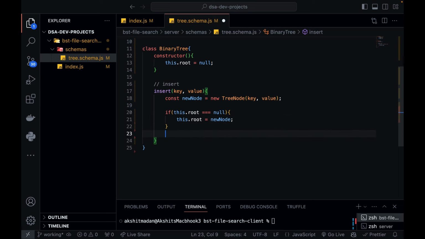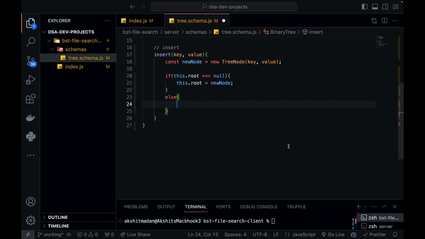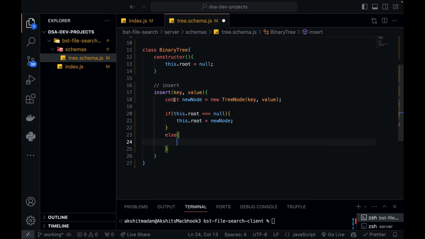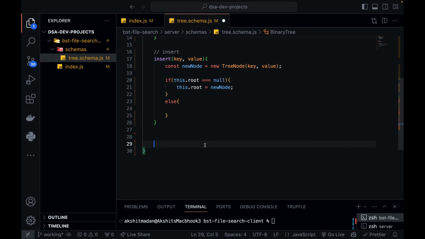But if the root already exists, that means my root is not equal to null, then I need to insert a new node to my binary search tree as either the left child or the right child of a respective node. Now I need to figure out of which node this will be a child of, right? So I will be creating a helper function just below my insert function.